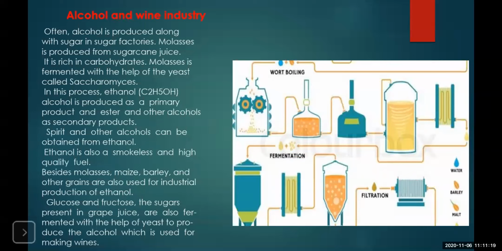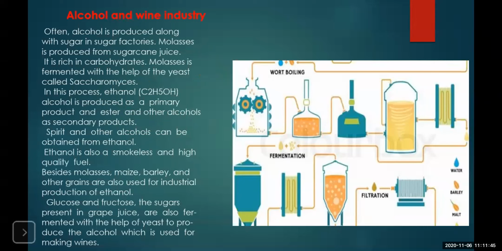Okay. Now, as the primary product, alcohol is produced. First, the process yields ethanol, and then esters and other alcohols as the secondary products. Now, spirits and other alcohols can be obtained from the ethanol.